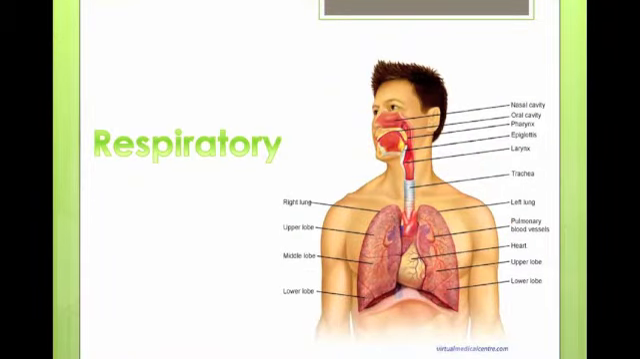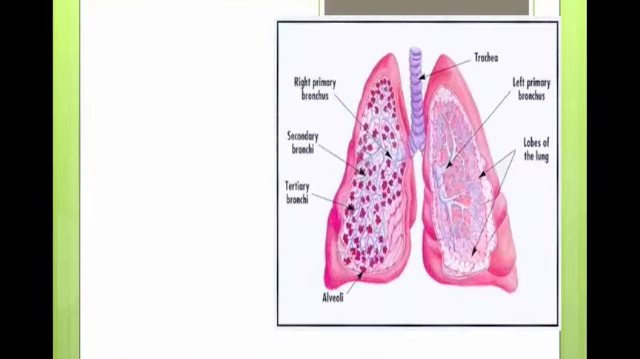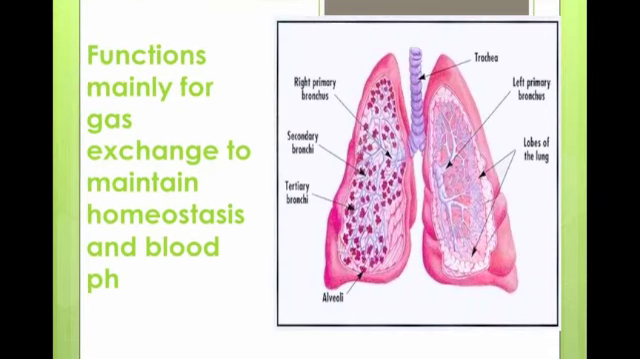Finally, the respiratory system. The respiratory system mainly functions for gas exchange to maintain homeostasis and blood pH. Gas exchange is the inhalation of oxygen and the exhalation of carbon dioxide, which is not needed by the body. Homeostasis, again, just like the excretory system, and blood pH.